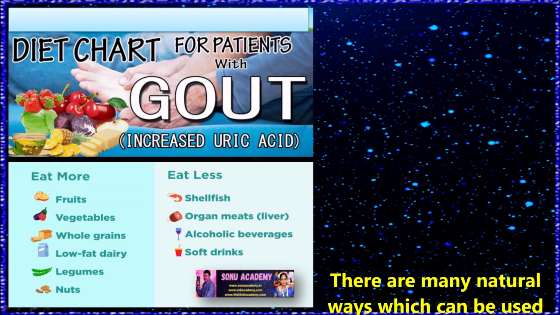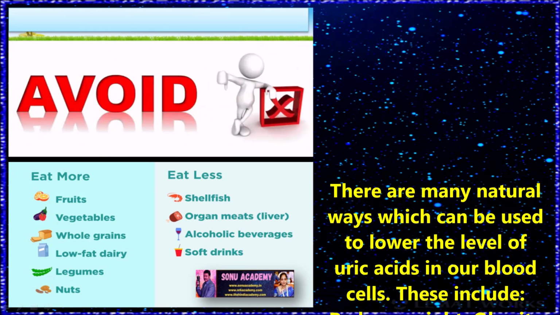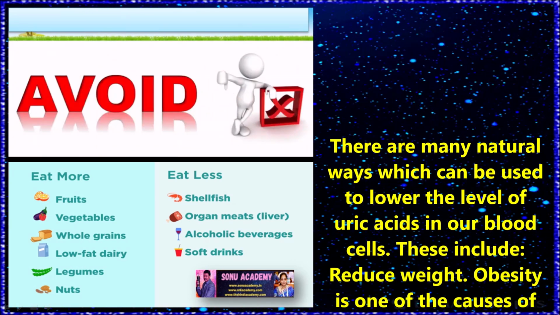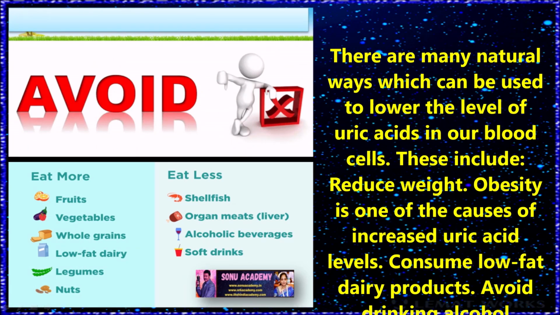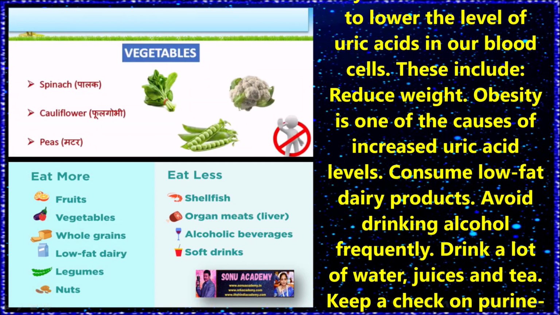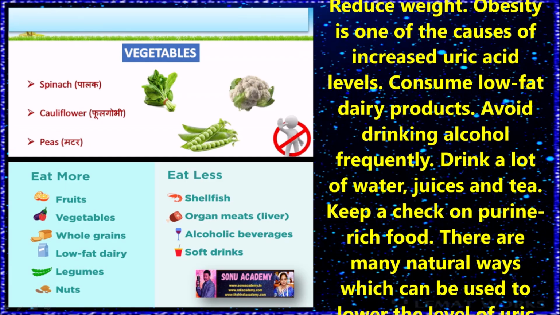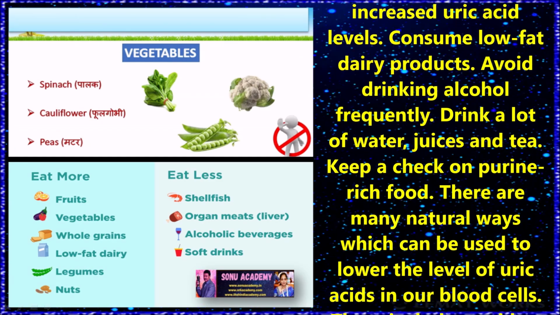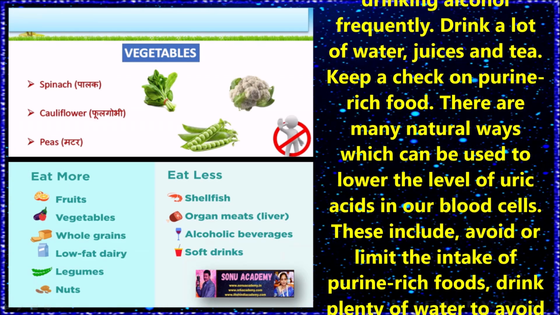Children, now let us discuss the prevention of high uric acid levels. There are many natural ways which can be used to lower the level of uric acid in our body, and this includes reducing weight. Obesity is one of the causes of increased uric acid levels. Then consume a low-fat diet. Second, avoid drinking alcohol frequently. Drink a lot of water, juices and tea. Keep a check on purine-rich food.